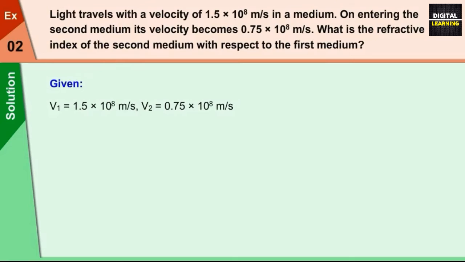V2 is equal to 0.75 multiplied by 10 raised to 8 meters per second. Calculate 2n1. 2n1 is equal to V1 upon V2, which is 1.5 multiplied by 10 raised to 8 upon 0.75 multiplied by 10 raised to 8, which is equal to 2.